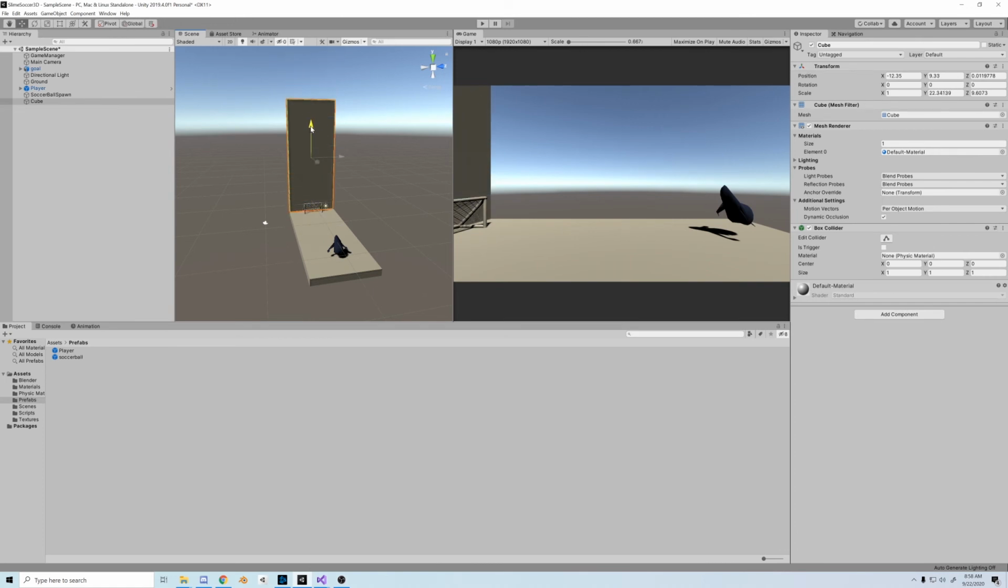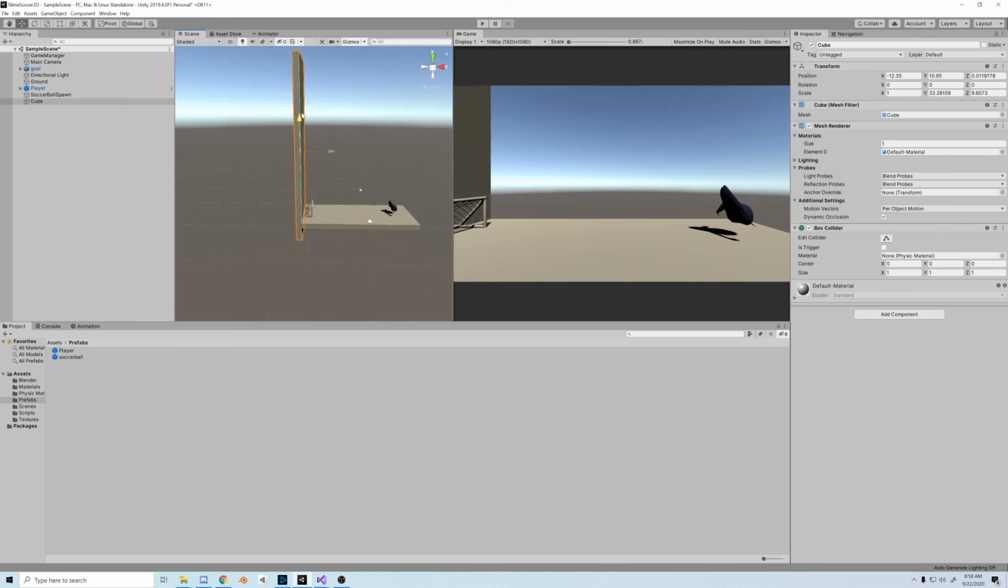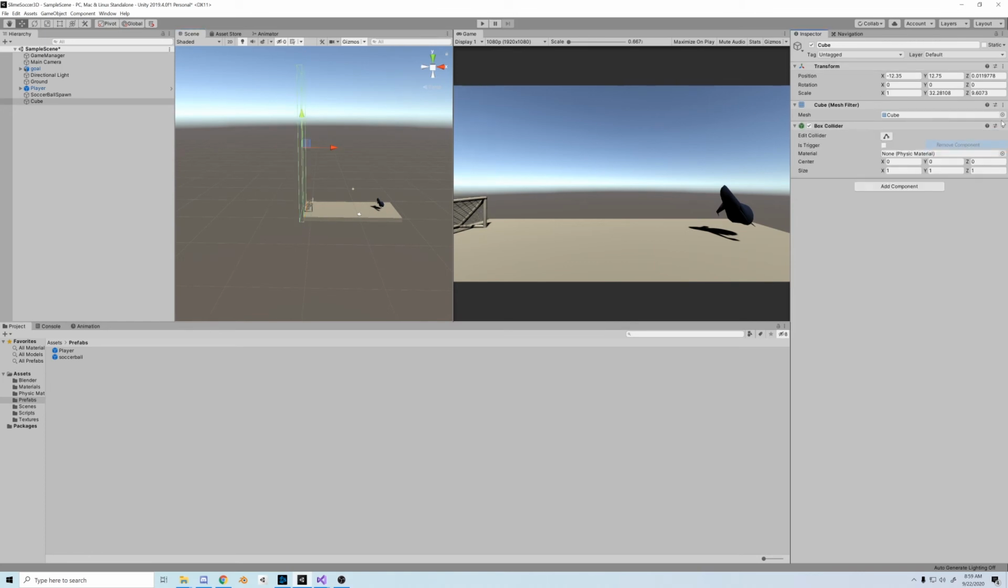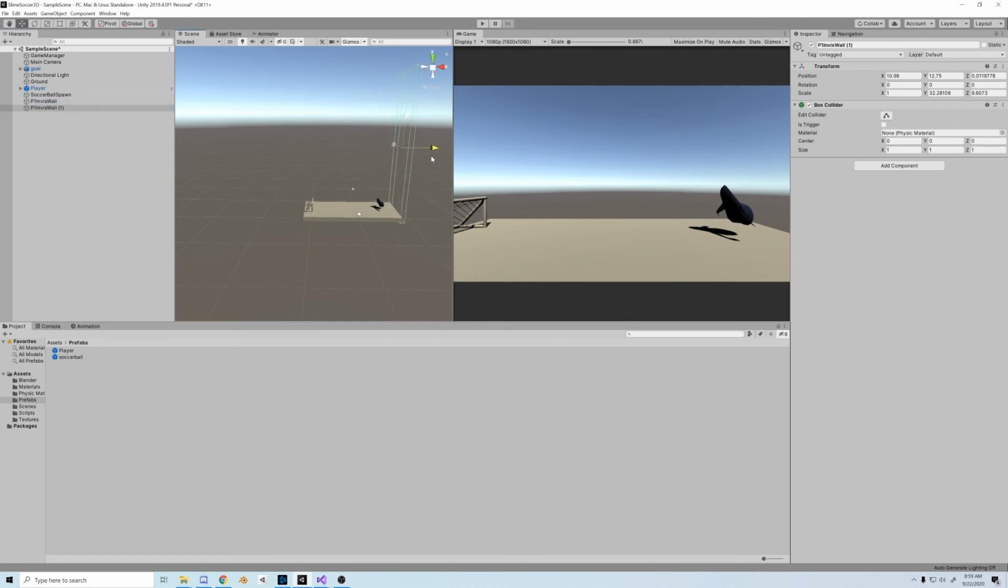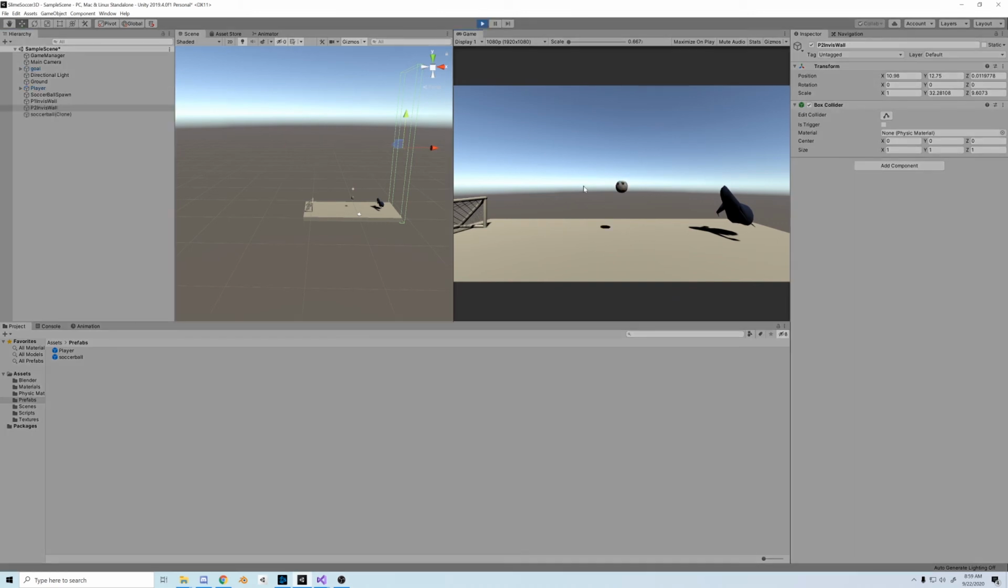I'm going to make a cube and I'll stretch it out, create a little wall on the edge. I like the wall, but I don't want it to be so dauntingly huge, so let's just delete the mesh renderer and the mesh filter. Voila, we have an invisible wall. I'm going to call this one P1 invisible wall, and then we'll copy this over and make it P2 invisible wall. And there we go, we have a nice ball spawner and some invisible boundaries.